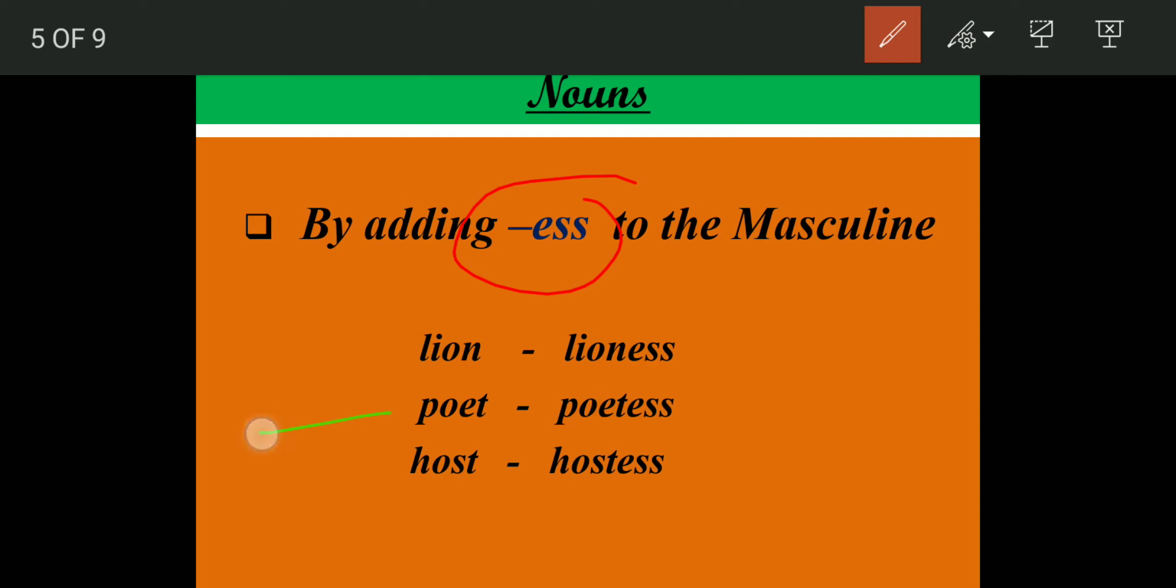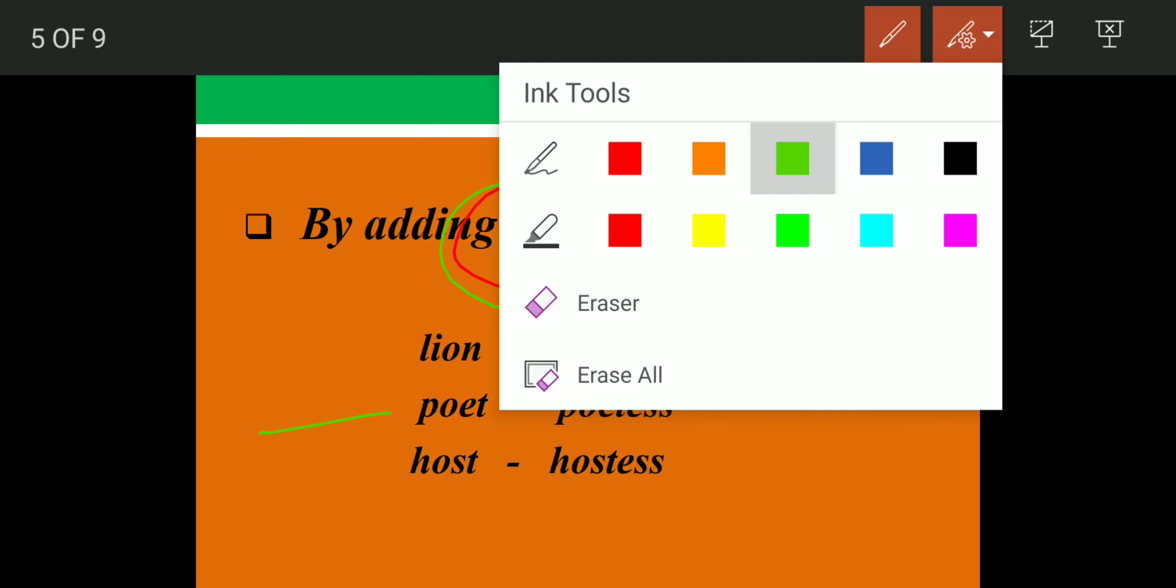For example, poet, you simply add ess to it, it becomes poetess. Host, you add ess to it, it becomes hostess. Author, you add ess, authoress. Priest, you add ess, it becomes priestess. So this lion, poet and host, these are all masculine. We are referring to the male members. When we have to change them into the female, that is the feminine gender, we simply add ess and they become the feminine gender.